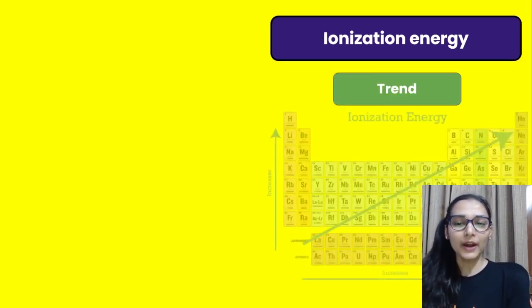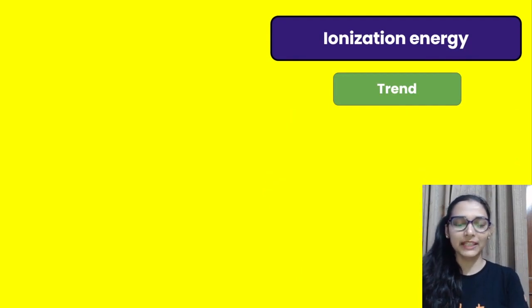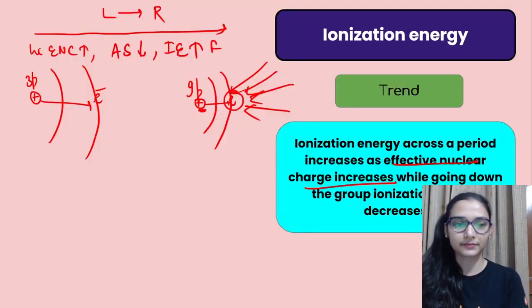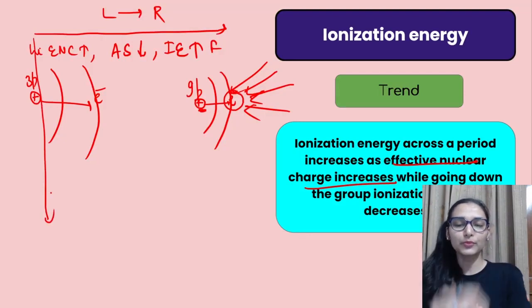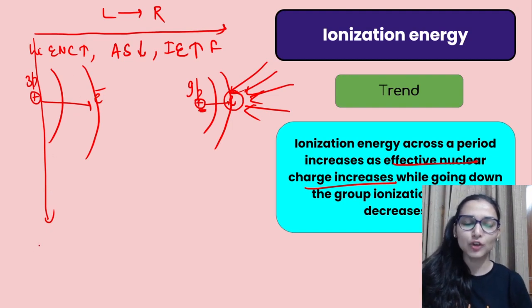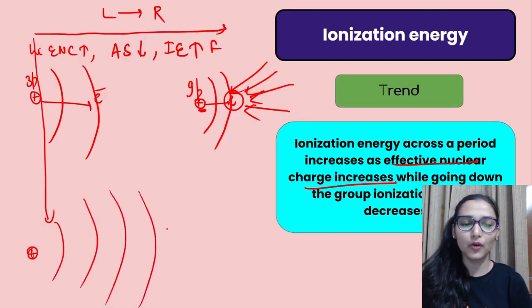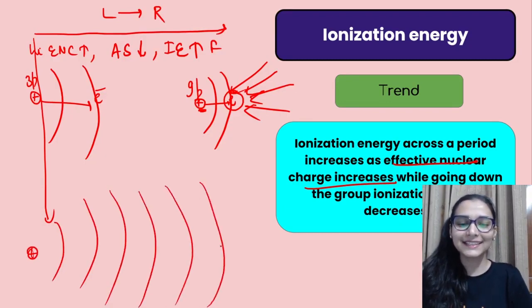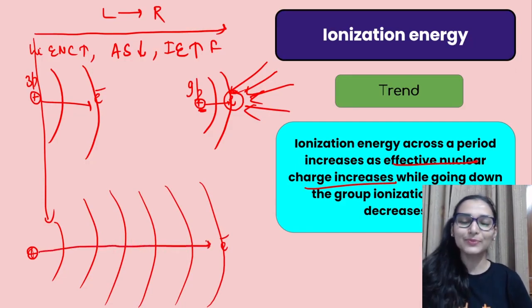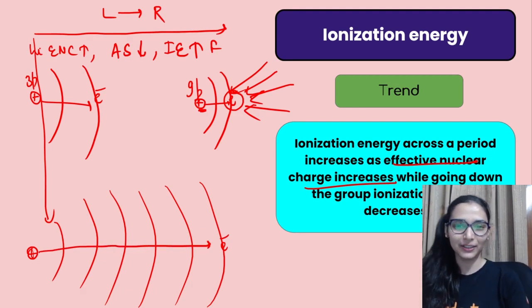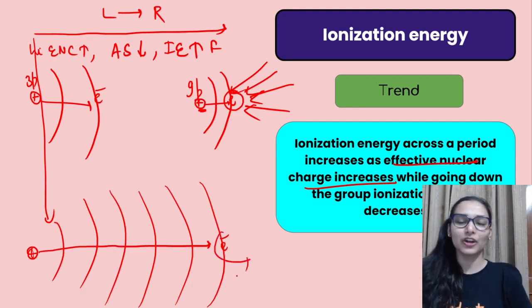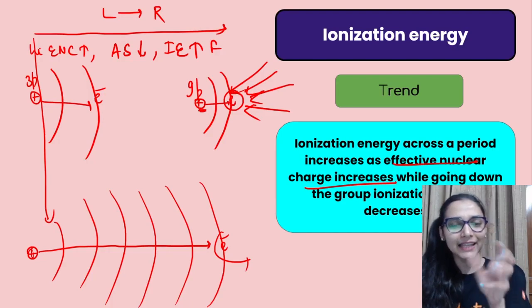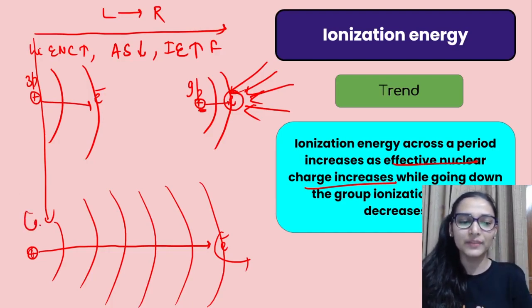Right, now what happens top to bottom? यहीं पर ही देख लो in the same way. When I am going top to bottom, I know size of the atom is increasing. ये lithium है. Let's say I am talking about cesium. Cesium would be having 6 shells. 1, 2, 3, 4, 5 and 6. This is the valence electron. And the nucleus is not able to impart that much strong force of attraction. So यहाँ पर आप easily electron निकाल सकते हो. So you just have to give a very slight amount of energy to take out electron from the cesium.